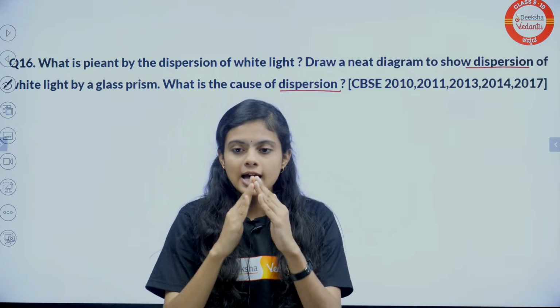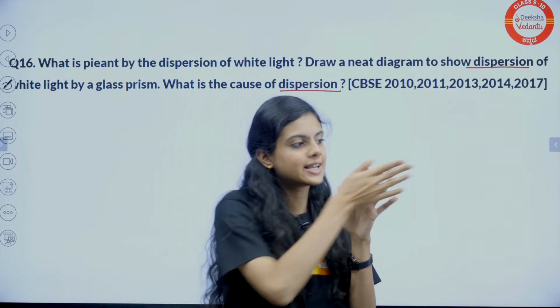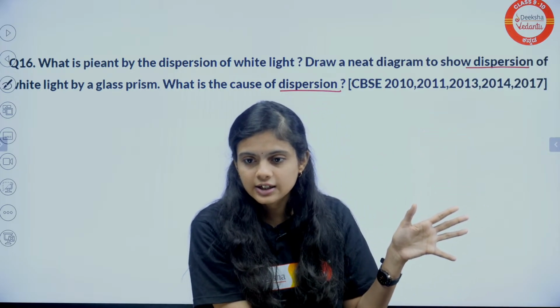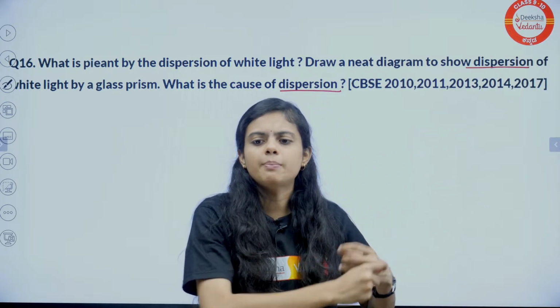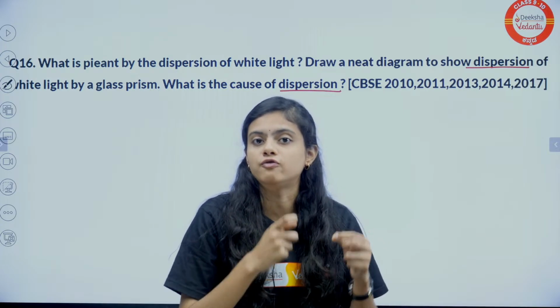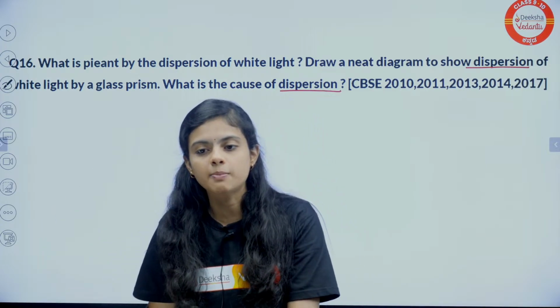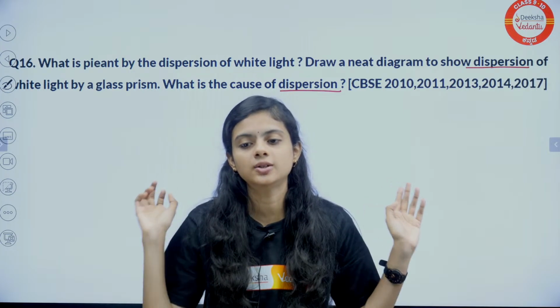Okay. When light is incident on a prism, it splits into 7 different colors, right? So the process of splitting of white light when it passes through the prism is called dispersion.